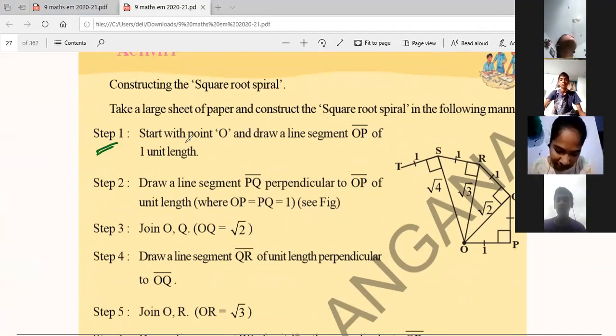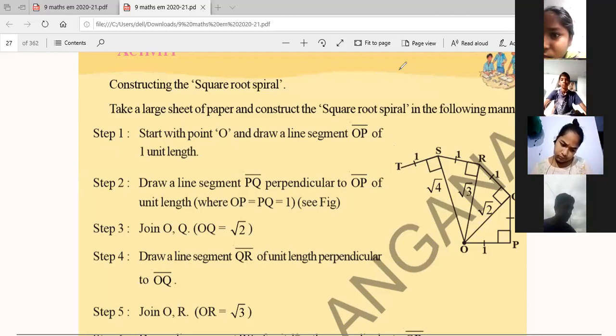Step 1: start with point O and draw a line segment OP of 1 unit length. Refer to that activity once. I will give you the live activity tomorrow; you have to make this in your class tomorrow.